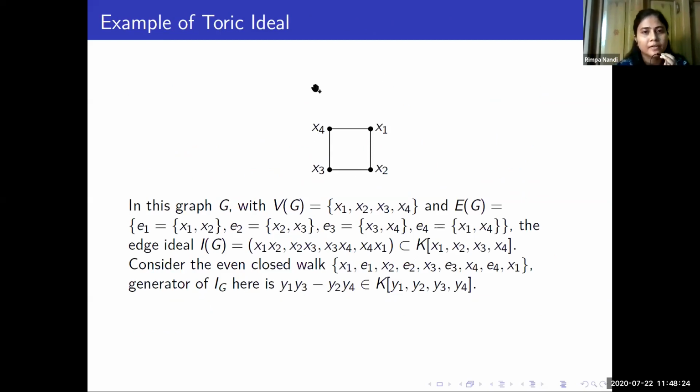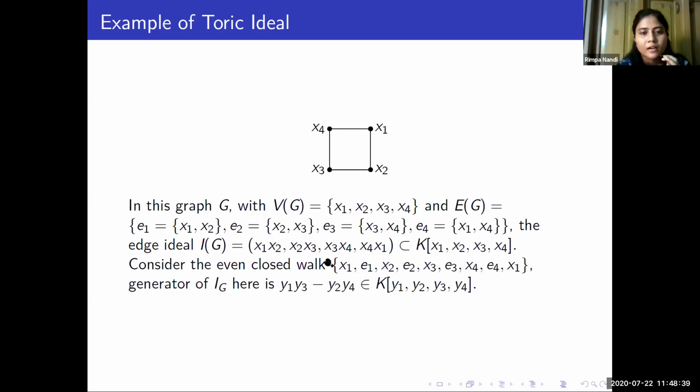So here I have a 4-cycle x1, x2, x3, x4. Suppose these are the edges: x1x2, x1x4, x3x4, and x2x3.